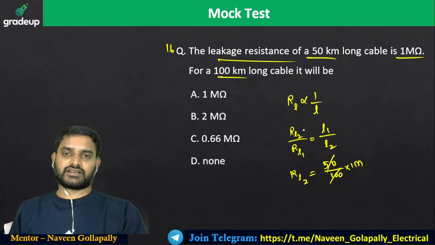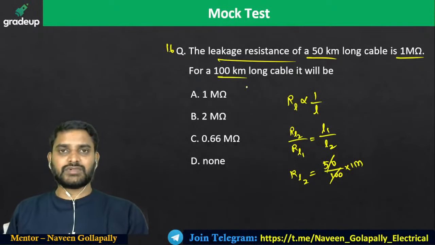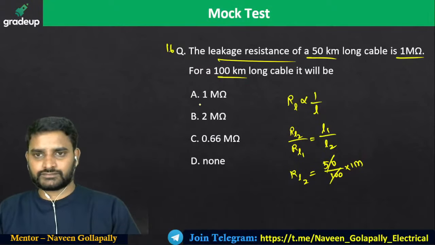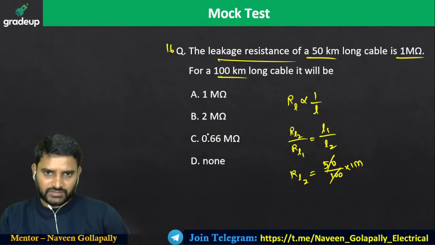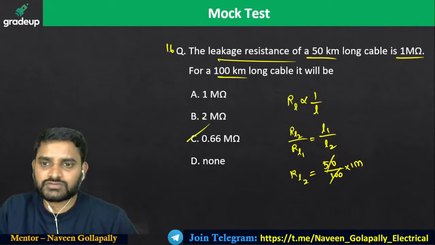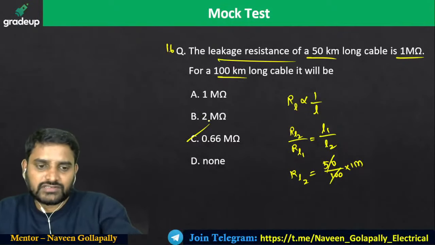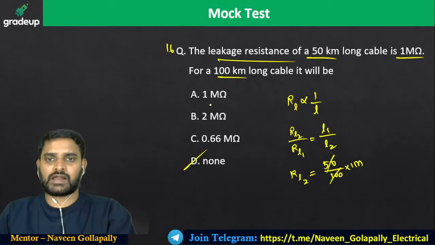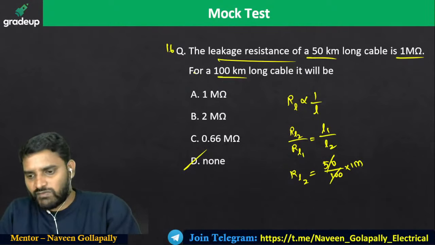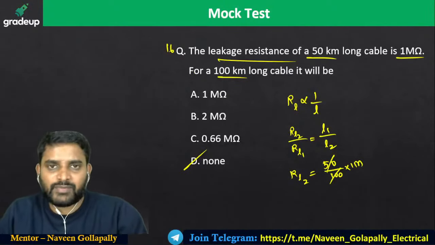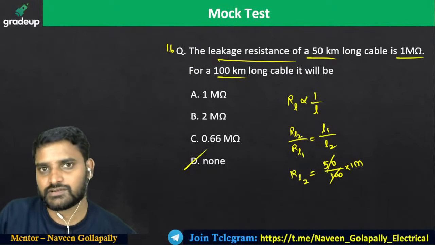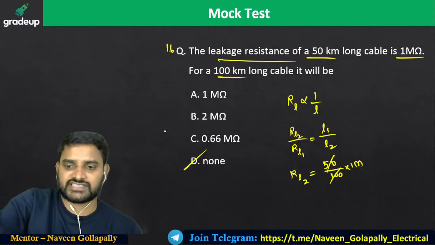Because the length is doubled, resistance is going to be half. 0.66? So there is no option. If none is there, go ahead with none. 0.66 mega, it will definitely be different; 5,000 kilo versus 6,600 kilo, a large difference is there.